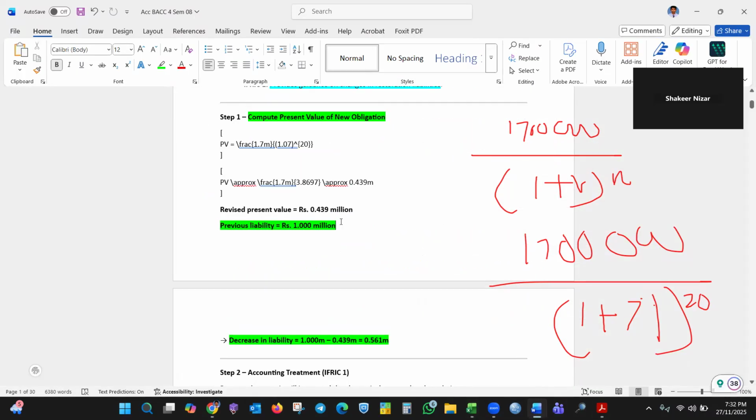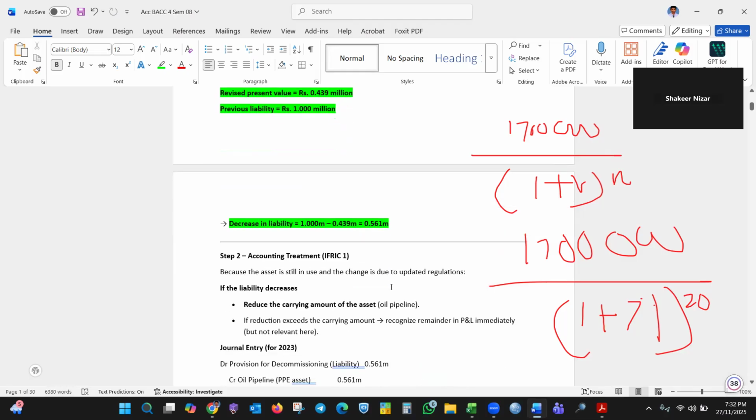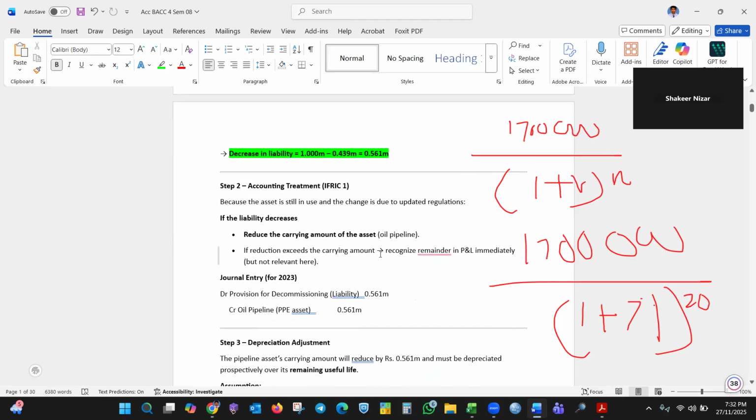Revise present value this much, previous liability 1 million, decrease in liability 1 million less this much, 5.51, because the asset we use changes due to updated regulation. Reduce carrying amount. Because the asset is still in use and the change is due to updated regulation, if the liability decreases, reduce the carrying amount of the asset. If the reduction exceeds the carrying amount, the excess goes to profit or loss. Debit provision for decommissioning liability, credit PPE.